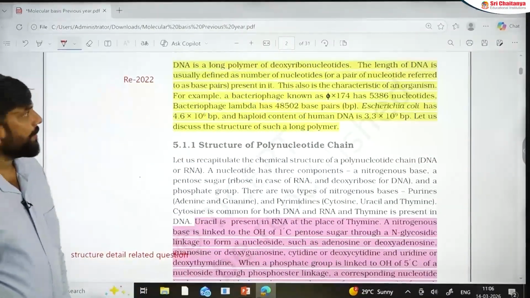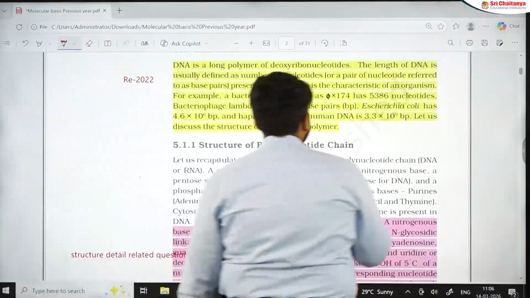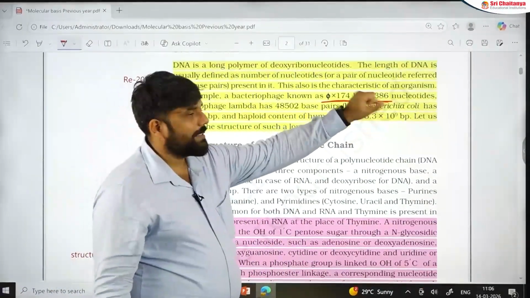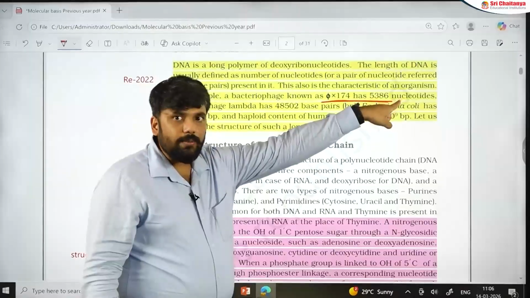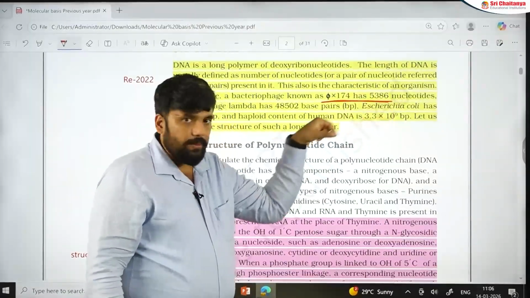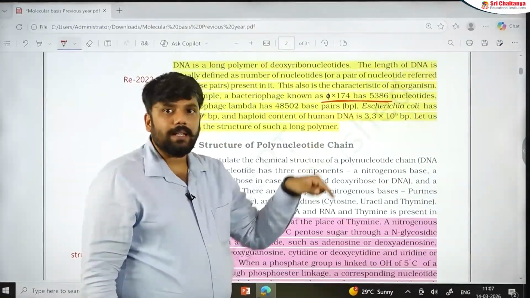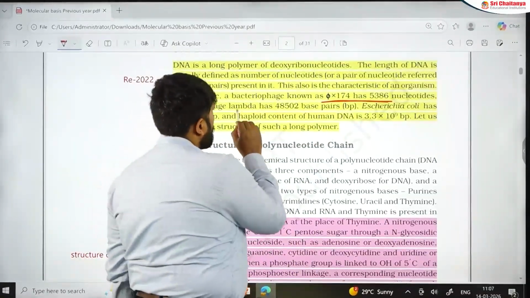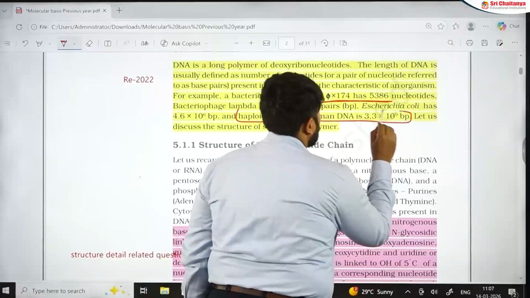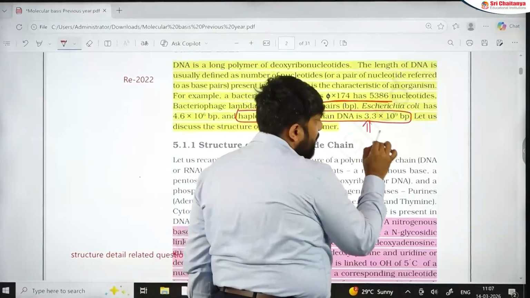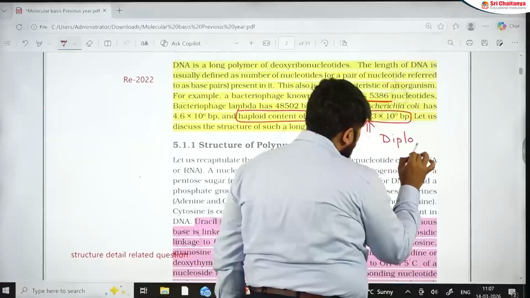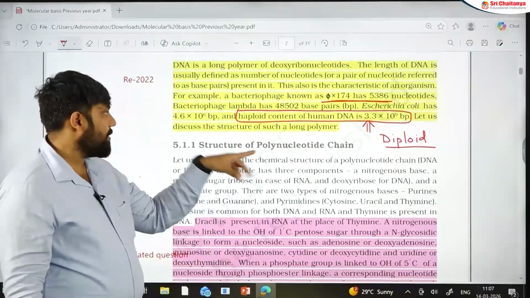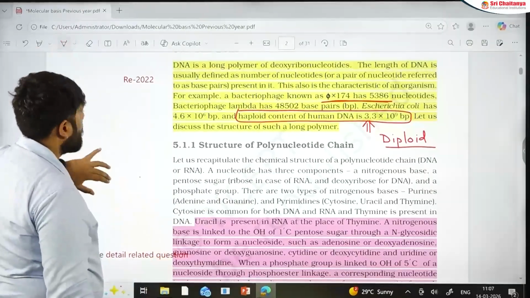Now, see the first question. It says 5174, 5386 nucleotides are there. Now, when the word nucleotide is mentioned, there can be a question on base pairs. So remember, they may ask how many base pairs are there in 3.2 x 10^9 bp. That is a hint, a trick question I can ask. Here they talk about the haploid content of human DNA. If I want to give you the diploid content, which could be a question, the diploid content will be 6.6 x 10^9 base pairs. It is already mentioned, but this has to be done here. Let's go to the next part.